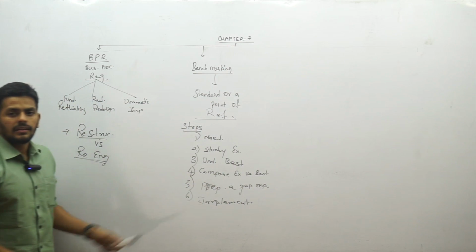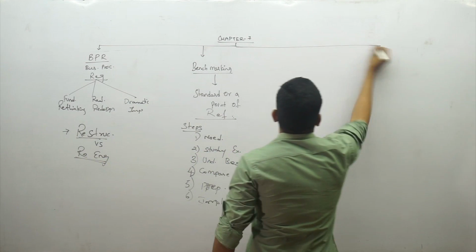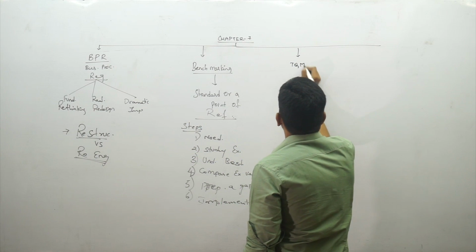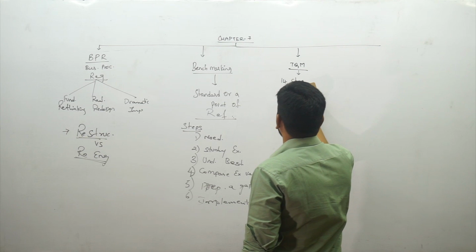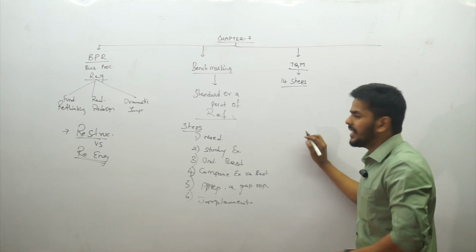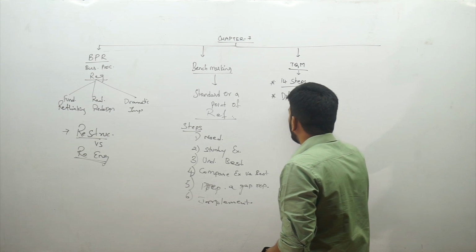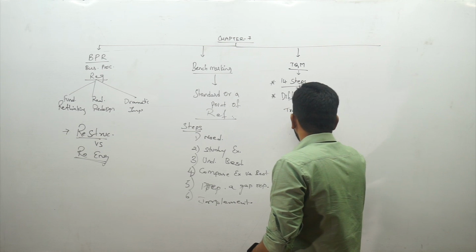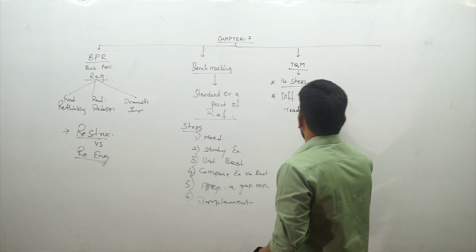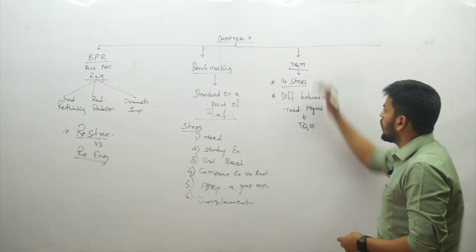This is about benchmarking. Coming up next is a concept on total quality management. What are you going to do with total quality management? TQM. Guys, total quality management has 14 steps. You can just run through that. There have been hardly any questions in the exam from those 14 steps, but there can be a question in the exam which talks about the difference between traditional management and TQM. What is the difference in operating traditional management and TQM? It could be a very important question. So these are the 2 concepts that are there in TQM.